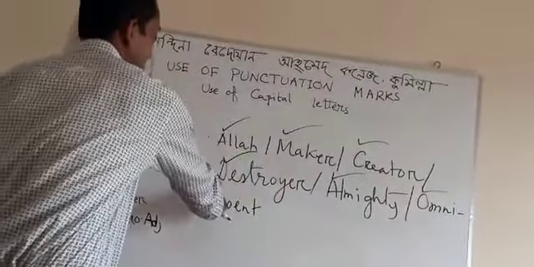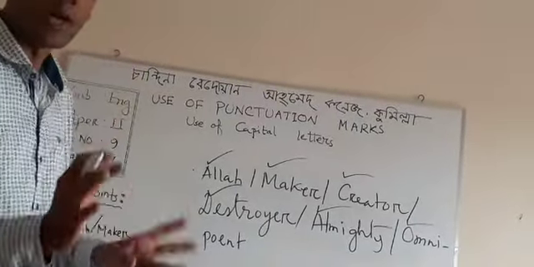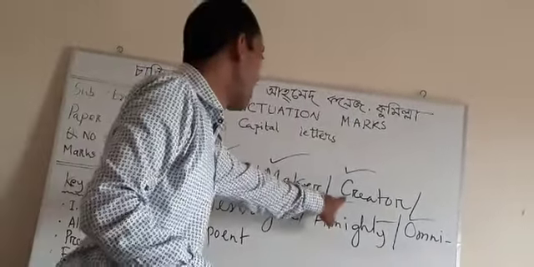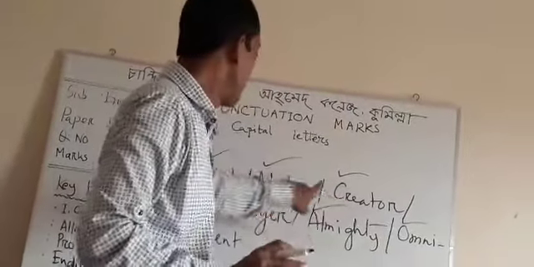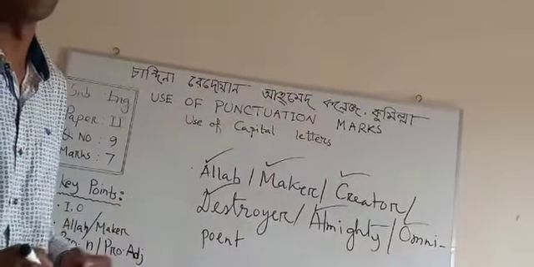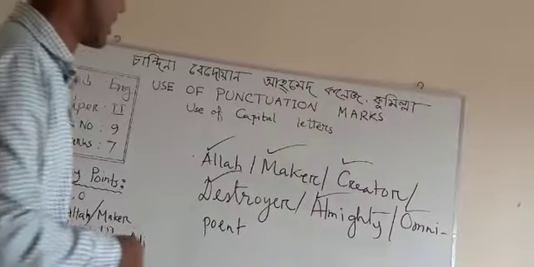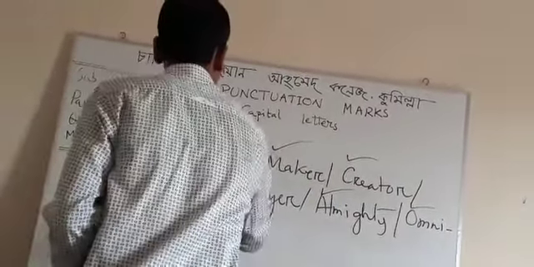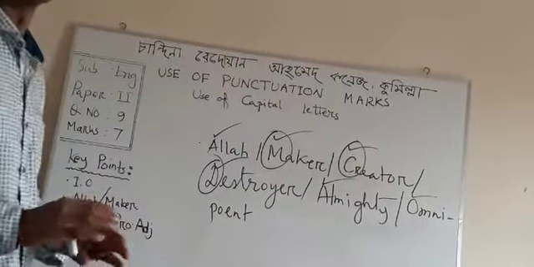If the letter D in Destroyer is capital, and likewise Creator and Maker, then it indicates God, Allah Almighty, our Creator, and it should be written in capital form. Otherwise, these words can be written in small letter, not meaning God, Allah.